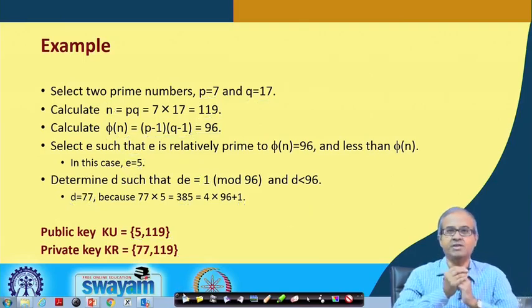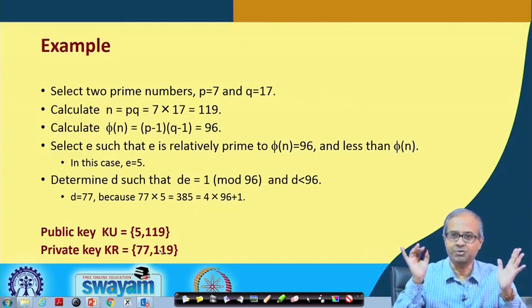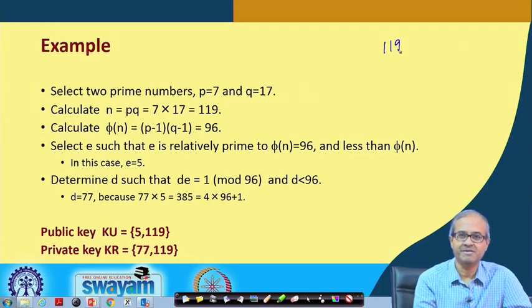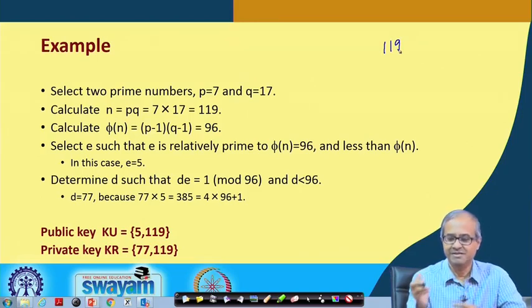Now, think about one thing: these are publicly known. Everyone knows about 119, and everyone also knows about this RSA algorithm, because this algorithm is not private, it is publicly known. So, everybody will know that 119 is just a product of two prime numbers.